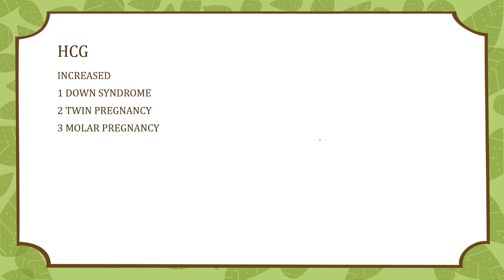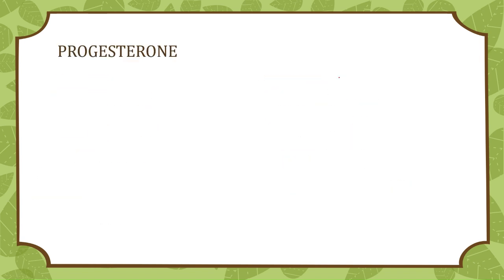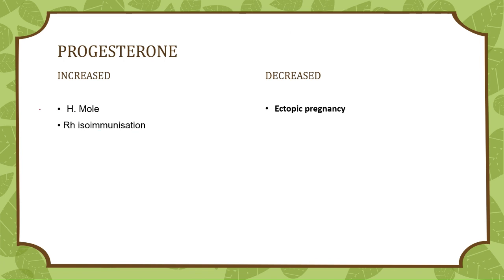Now next I will talk about what are the conditions where HCG level is high, and what are the conditions where HCG level is low, and similarly with progesterone. So first, high level of HCG, or simply HCG increased, is present in Down syndrome, twin pregnancy, and molar pregnancy. This is very important. Next, what are the conditions where HCG is low? So HCG is low in ectopic pregnancy and in abortions. Okay, this is very important.